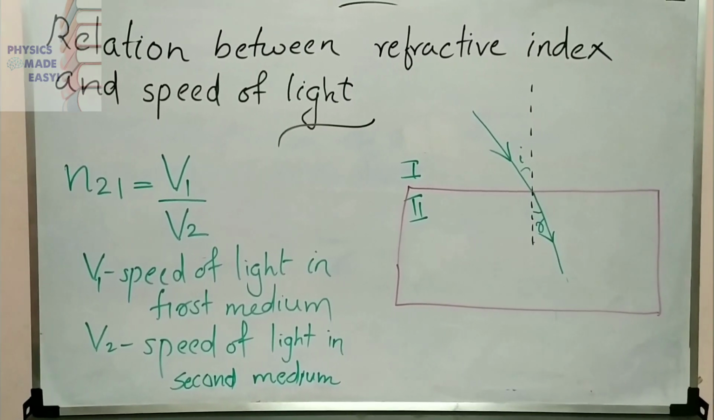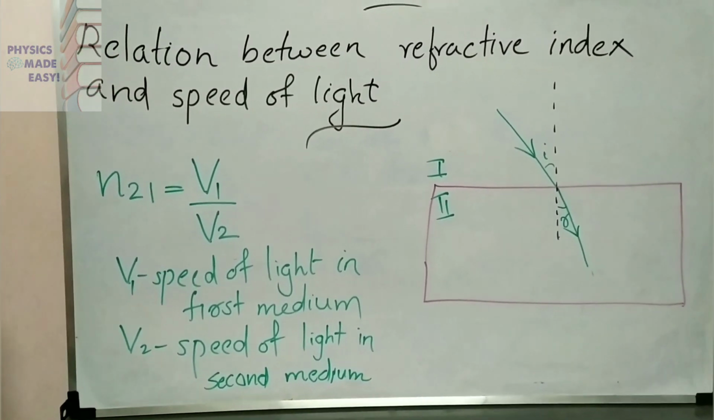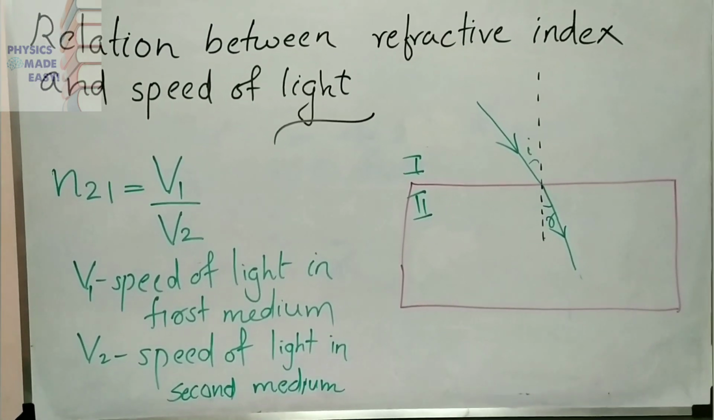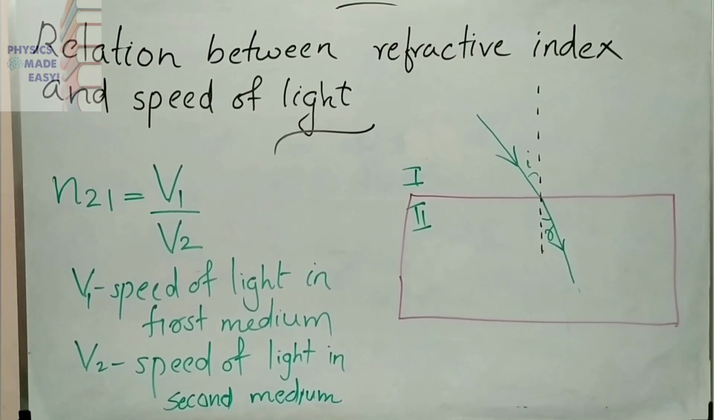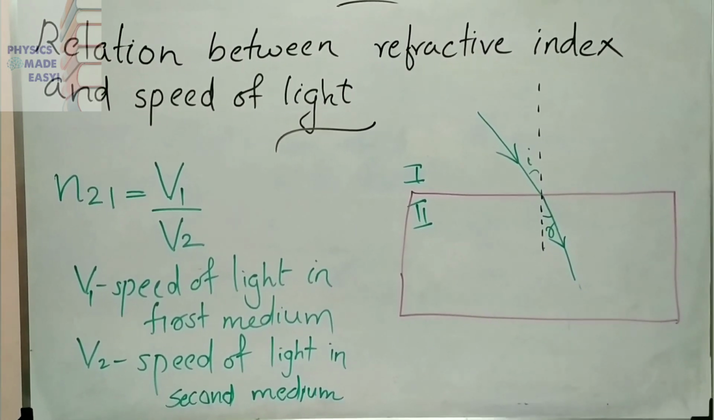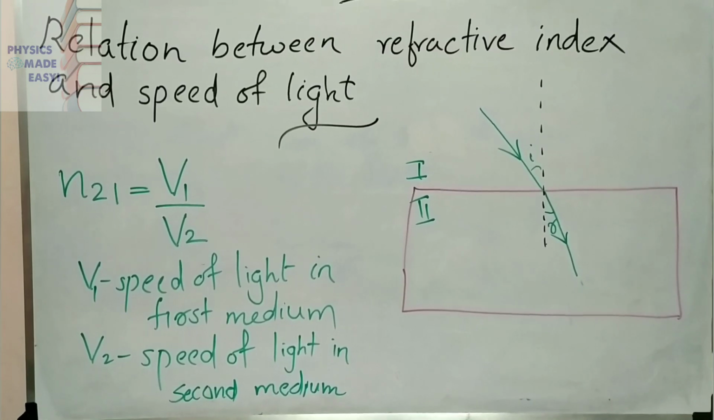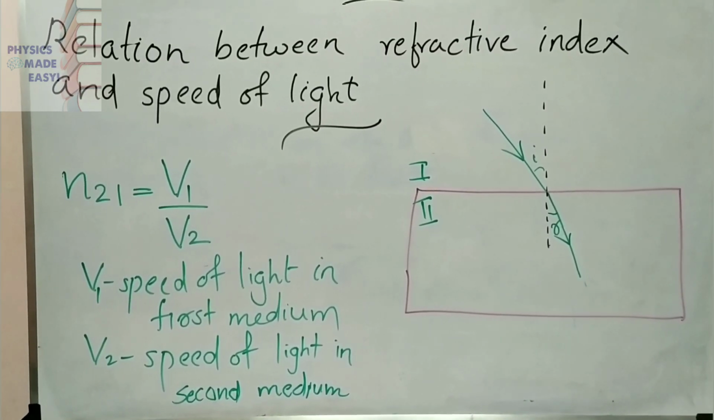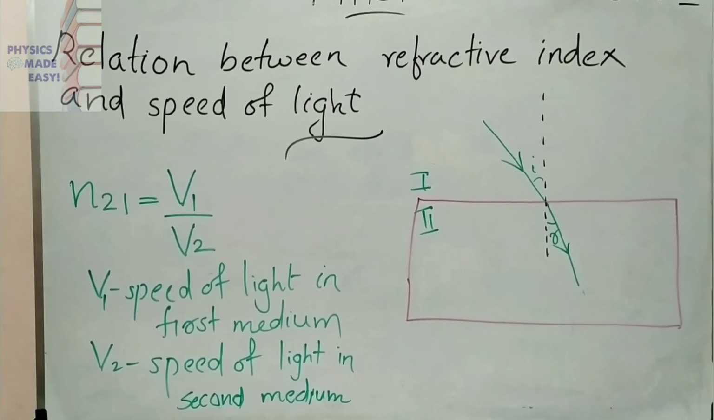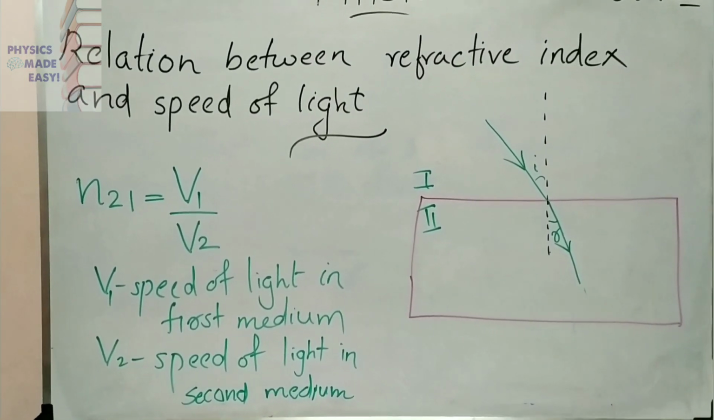Now, if the light is moving from one medium to another medium, why is that refraction happening? There we discussed the speed of light. If the light ray is changing medium, at that time the speed of the light ray will also change. Now we can connect the refractive index and the speed of light.